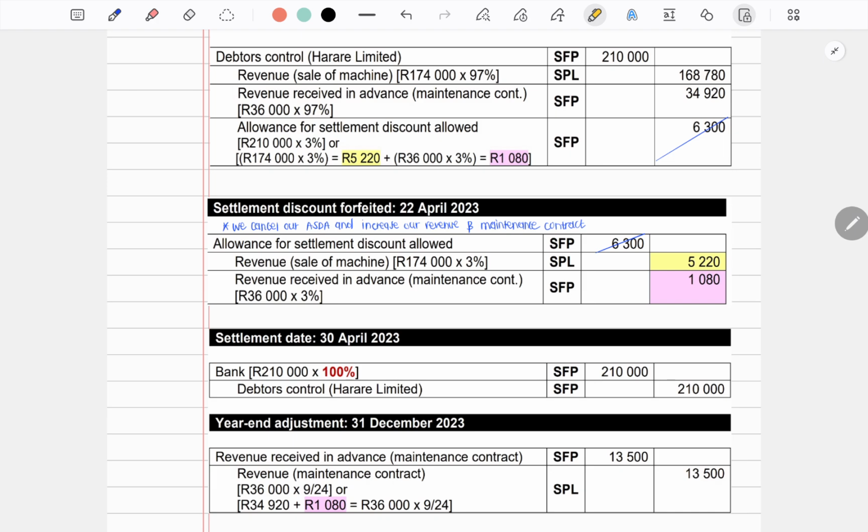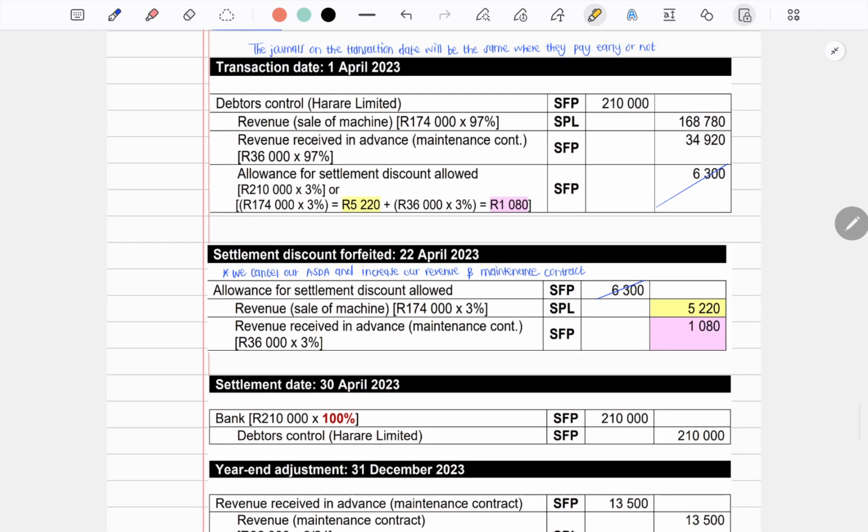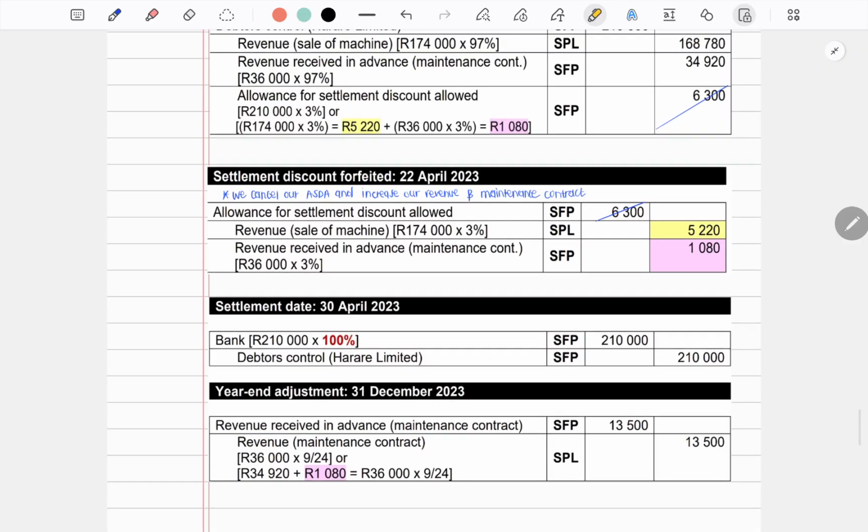And you will see that the revenue received in advance increased here, then it decreases, meaning that now it's standing at around 22,500, which we got by 34,920 plus the 180 minus the 13,500, which gives us the 22,500. Yeah, we are done with our scenario 2.